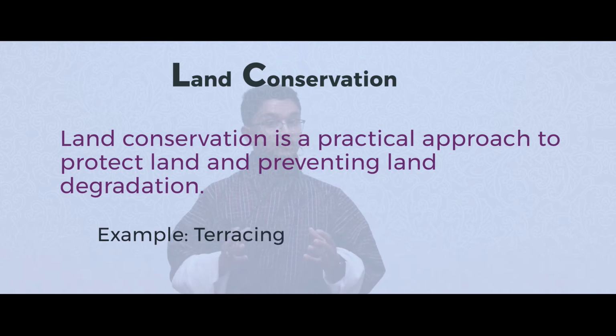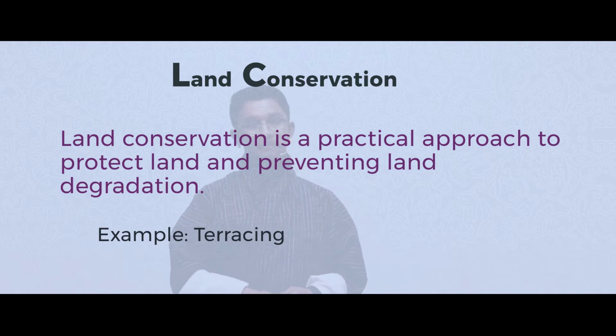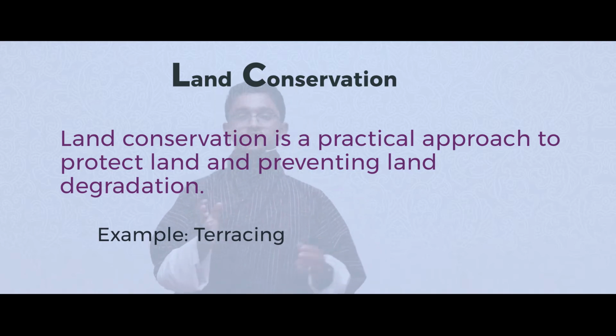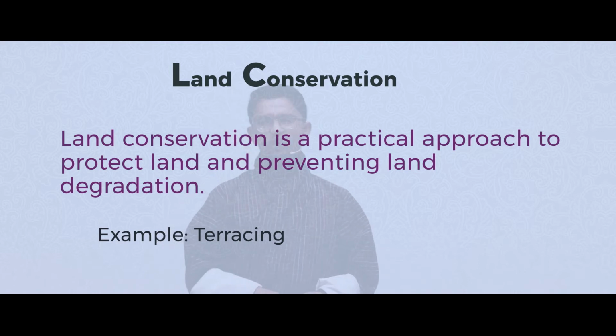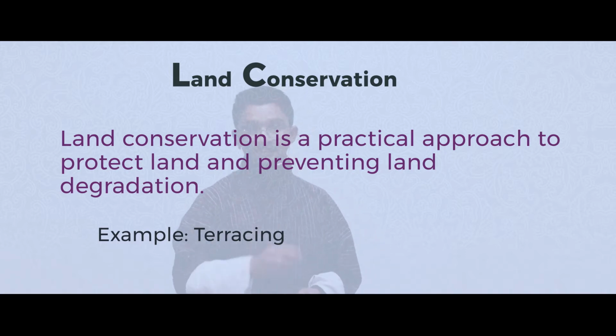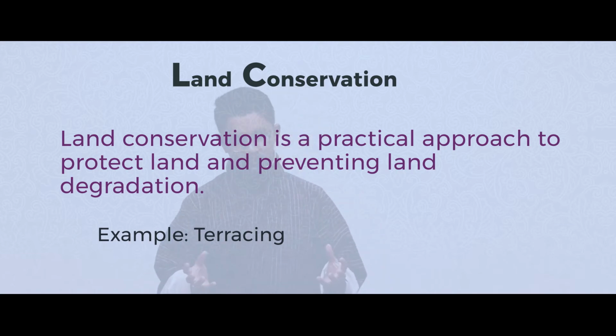To minimize the impact on land by agriculture, we can adopt some of the methods which can minimize soil erosion. Example, terracing is one best example to prevent soil erosion so that the soil fertility is not lost. So that was land conservation.